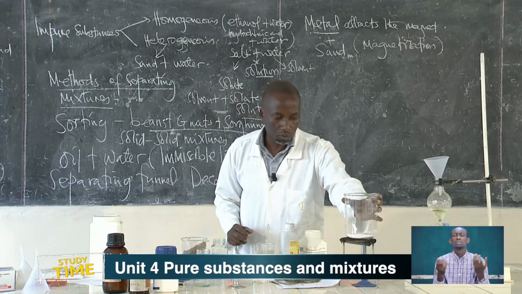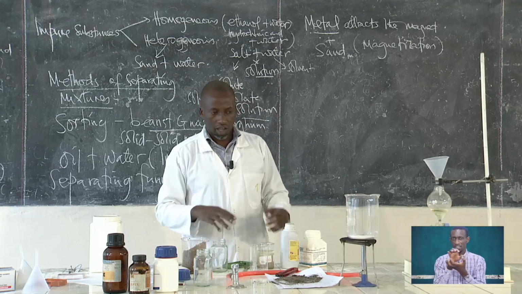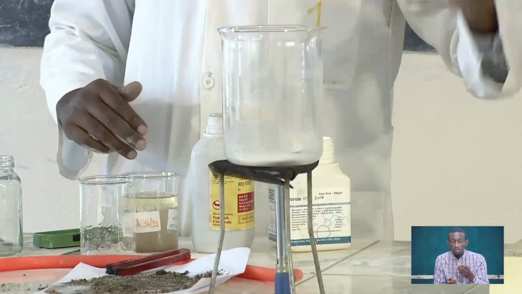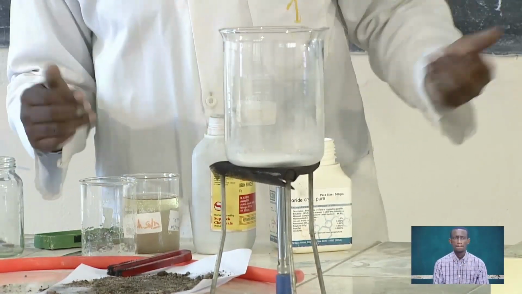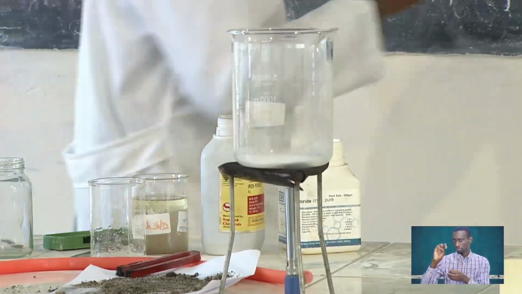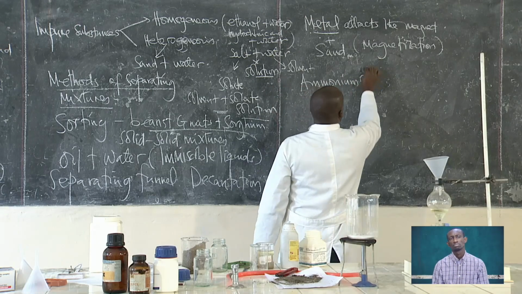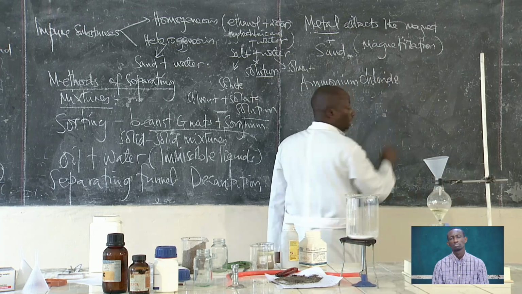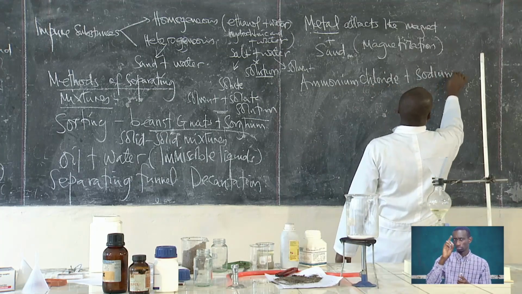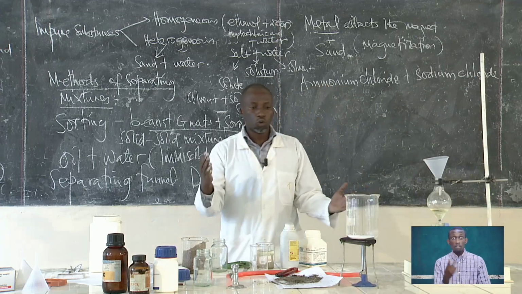We are just going to heat these two mixtures. So you have to observe what is happening. This is a source of heat. So we are heating the mixture of ammonium chloride and sodium chloride. They are mixtures of two salts.